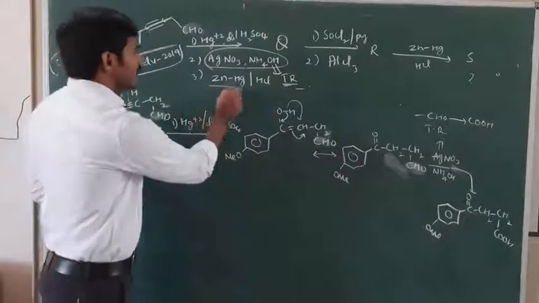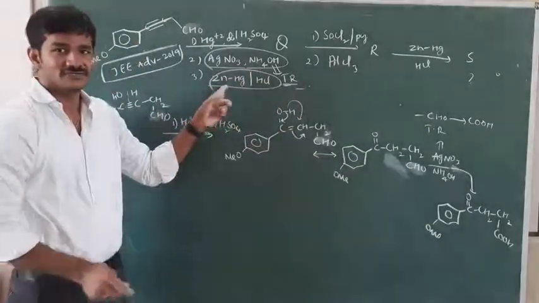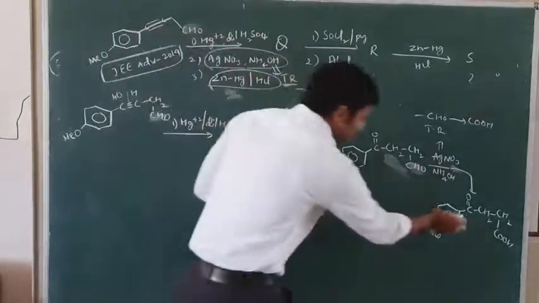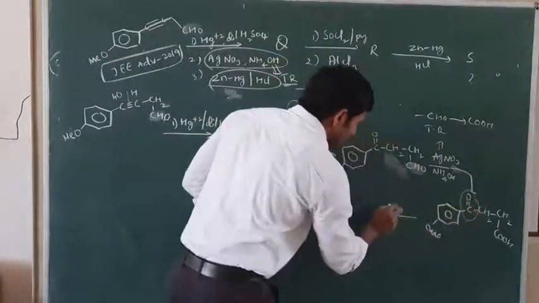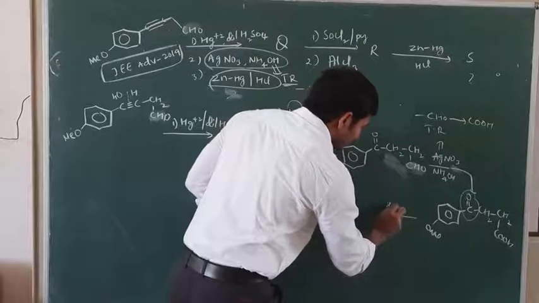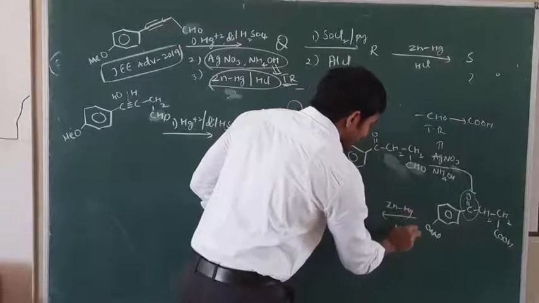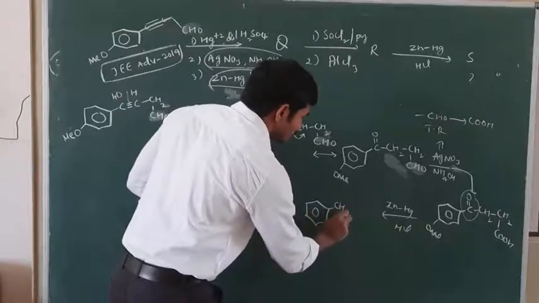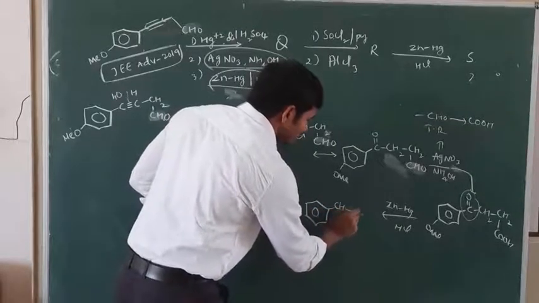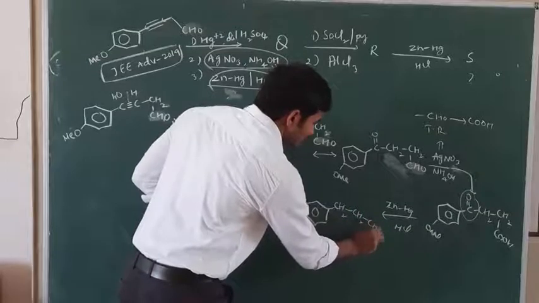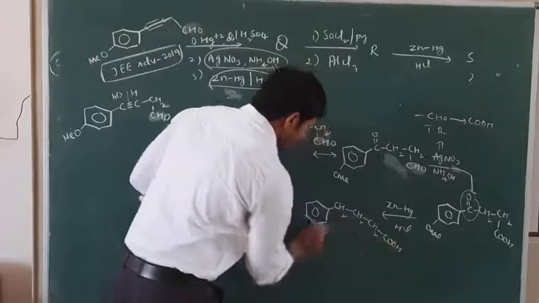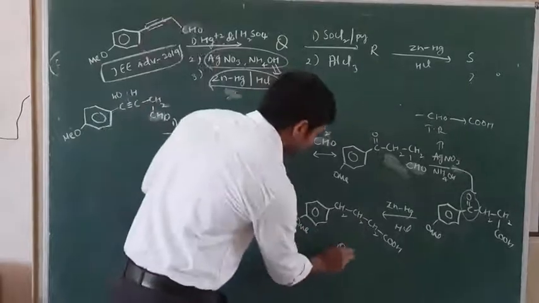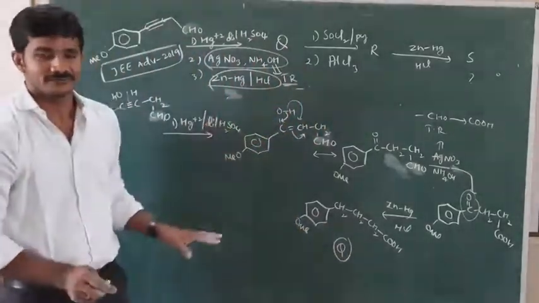Next, zinc amalgam in HCl, Clemmensen reduction. Clemmensen reduction converts the C double bond O group into a CH2 group. Zinc amalgam in HCl converts this into CH2, COOH, and here it is OMe. This is said to be Q. This is the Q product.